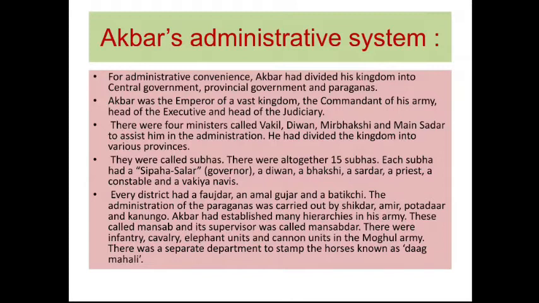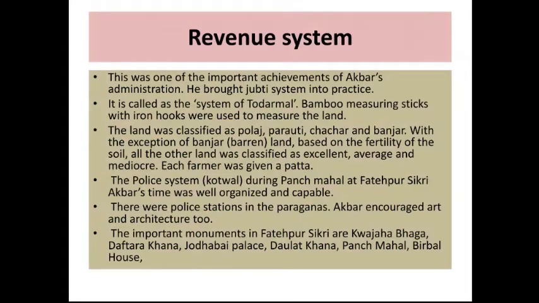This was called Mansab, and its supervisor was called Mansabdar. This is also one of the administrative systems appointed. There were infantry, cavalry, elephant units, and cannon units in the Mughal army, divided into many divisions.